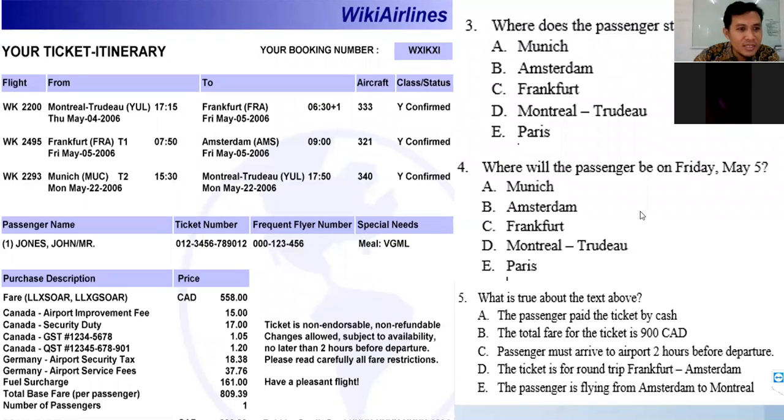Amsterdam. Is it Amsterdam? Yes, it's Amsterdam, right? Well, actually, there is the hour here, the time here, but it's okay. The answer is Amsterdam.